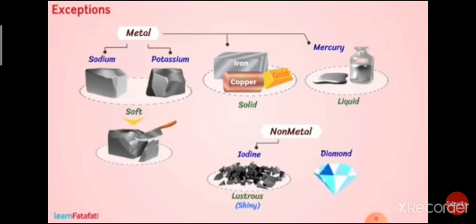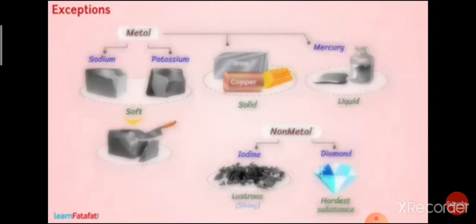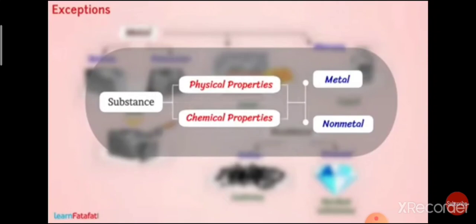We understand that we can't classify any substance as metal or non-metal only on the basis of physical properties, because there are some exceptions. To classify them, we have to study their chemical properties as well, and that we are going to learn in the next class. I hope you all have understood the physical properties of metals and non-metals.